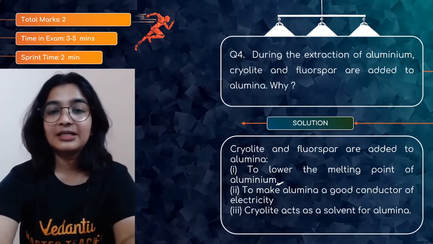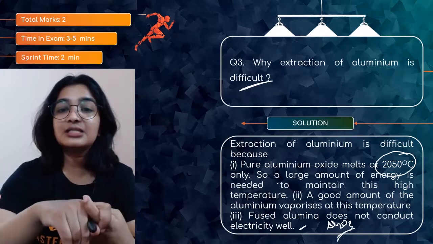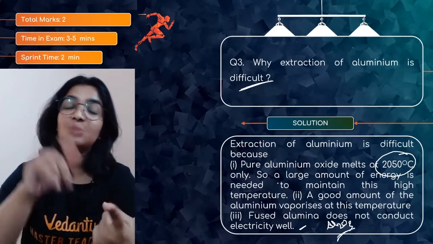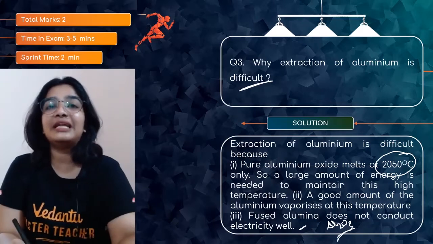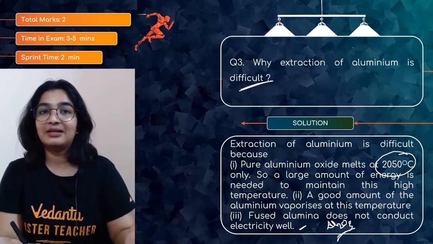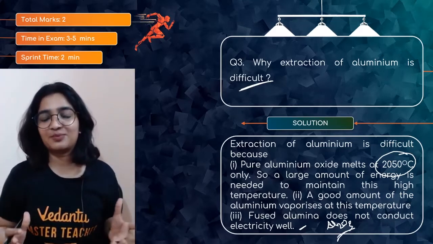See here, why is extraction of aluminium difficult? Because pure aluminium oxide melts at 2050 degrees Celsius and a large amount of energy is needed to maintain it. It has to melt, then only can it conduct electricity, and then only is decomposition possible.